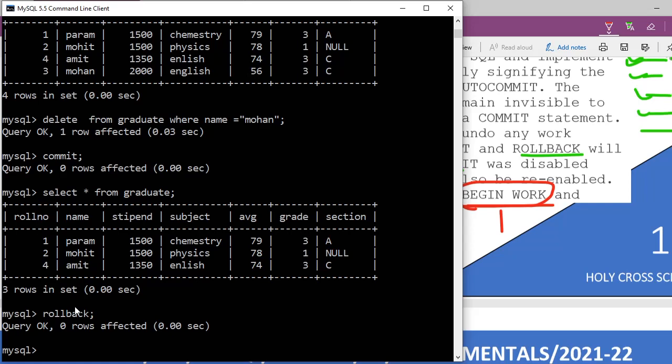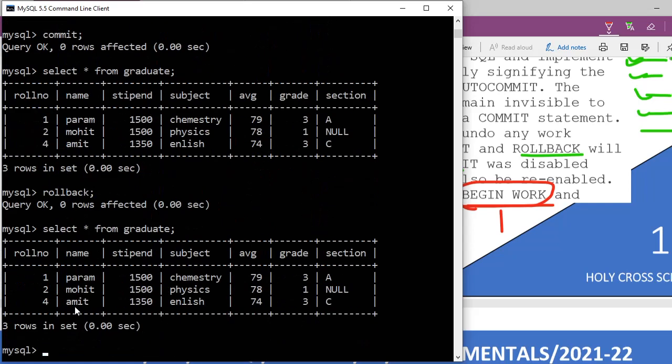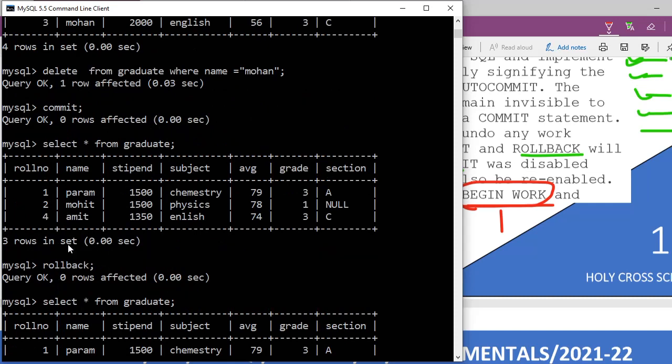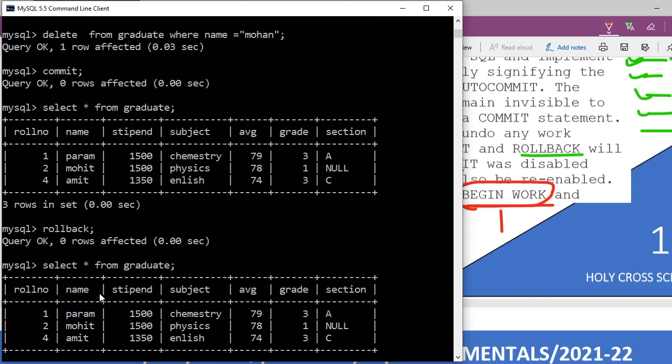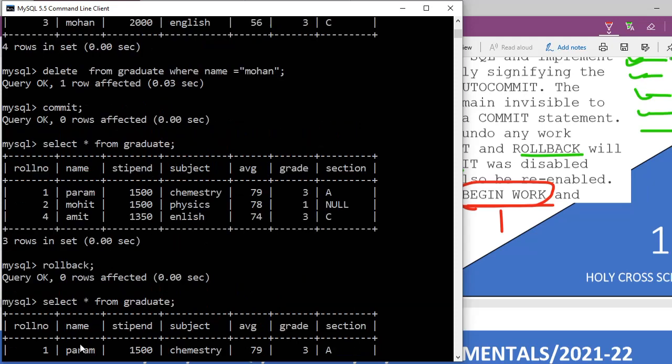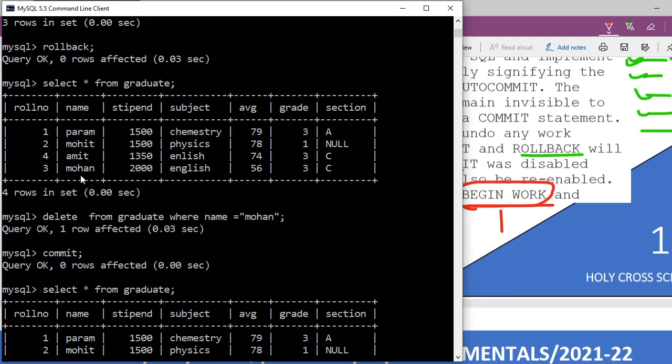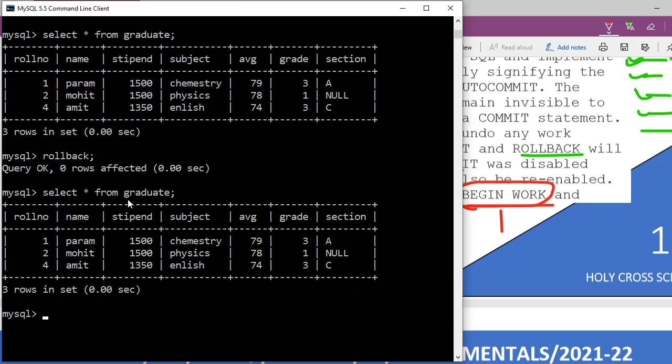Now if I roll back, then rollback is done. So now again I am going to do a select from graduate. You see, that delete command we have committed is still on. It has not rolled back, but in this other command you see Mohan has been rolled back. That is the difference between commit and rollback.